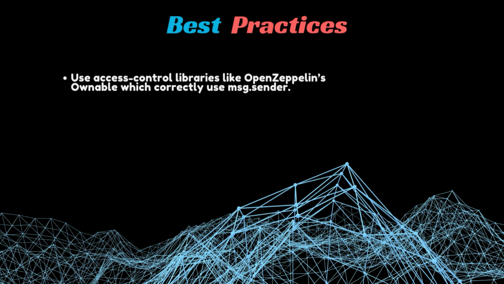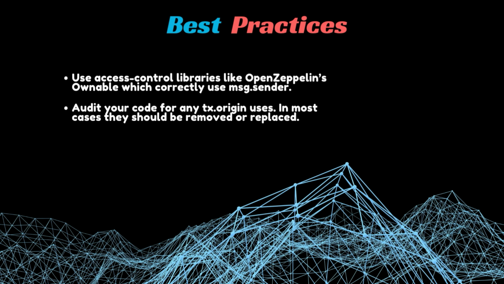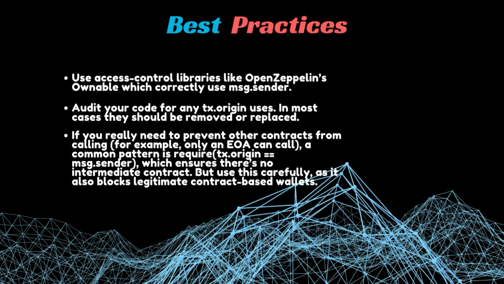Best practices. Use access control libraries like OpenZeppelin's Ownable, which correctly use msg.sender. Audit your code for any tx.origin uses. In most cases, they should be removed or replaced. If you really need to prevent other contracts from calling, for example, only an EOA can call, a common pattern is require tx.origin equal to msg.sender, which ensures there's no intermediate contract. But use this carefully, as it also blocks legitimate contract-based wallets.